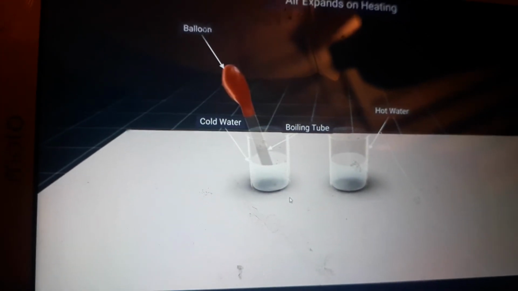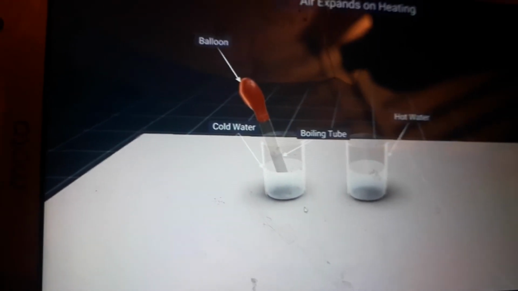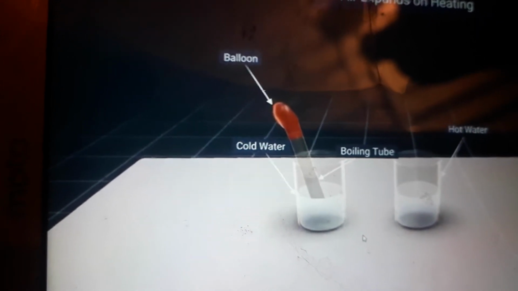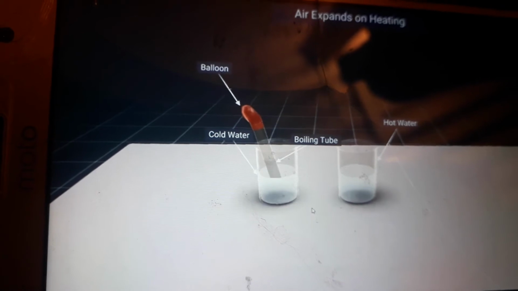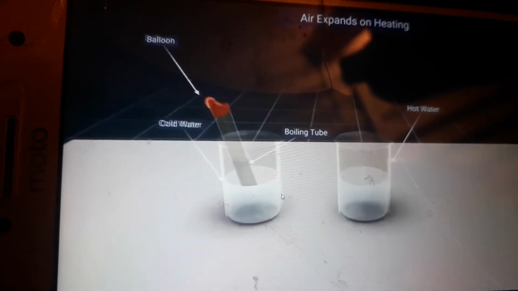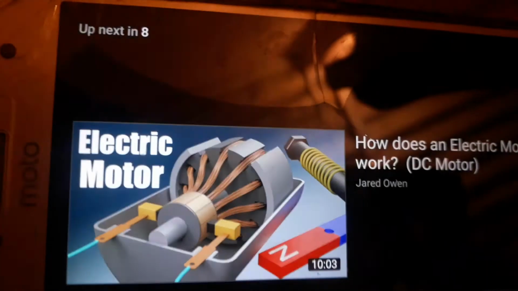Now it is kept in the cold water. So first after taking it out of the hot water and the balloon comes to the same position, then you have to keep it in the cold water tumbler. Is it expanding? No. See how its size has become? Again it became a small balloon. Is it expanding? No. The activity is air expands on heating. So when you keep it in the hot water tumbler, the balloon expands. Again when you keep it in the cold water tumbler, it won't.